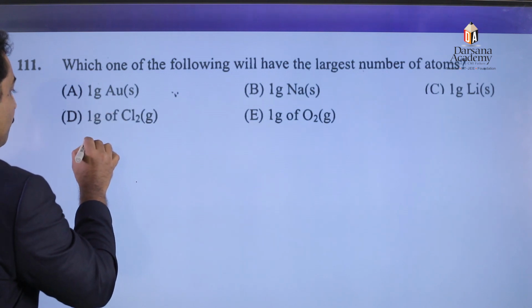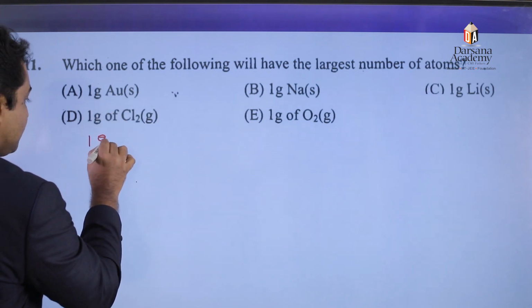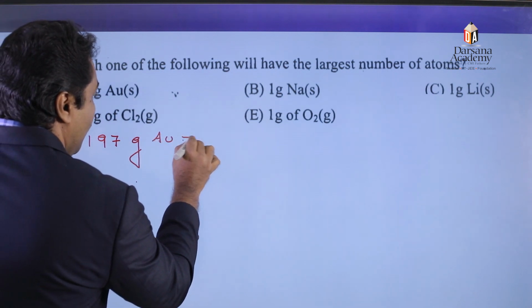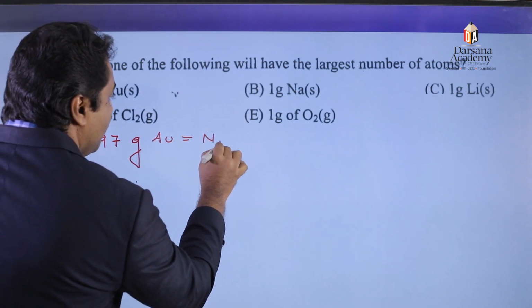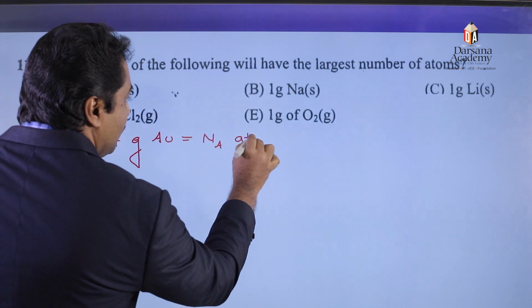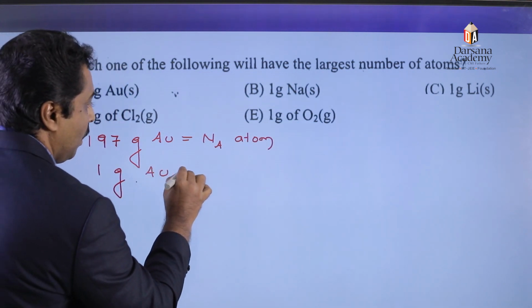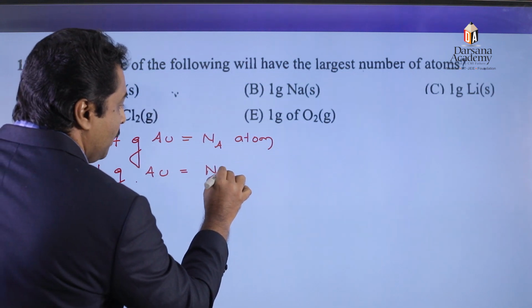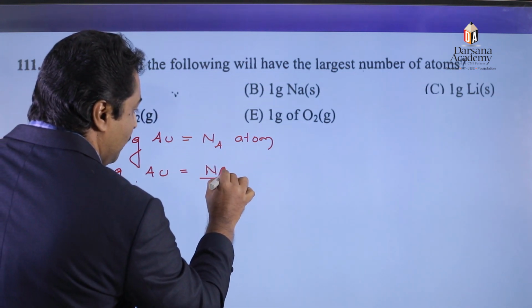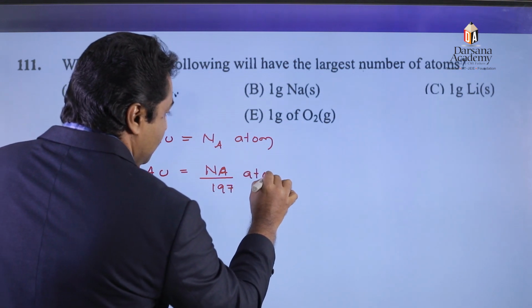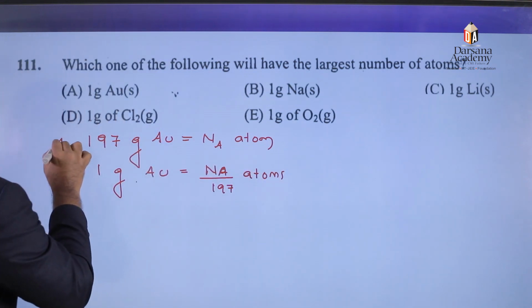Gram atomic mass of gold is almost 197. 197 gram of gold is equal to how many atoms? Avogadro number of atoms are there. Therefore, 1 gram of gold is equal to how many atoms? Avogadro number divided by 197 atoms, NA divided by 197. This is the number of atoms in the first option.